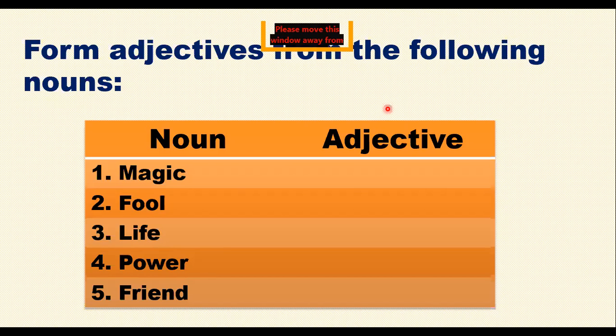Okay. The third one here, I want, let's see, Alicia Junaid. Can you answer me the third one? Life. Alicia Junaid. Now, some words can be changed by adding different suffixes. There are two to three suffixes that can be added to the same word to change them. Okay? Okay, she is not here, Alicia.